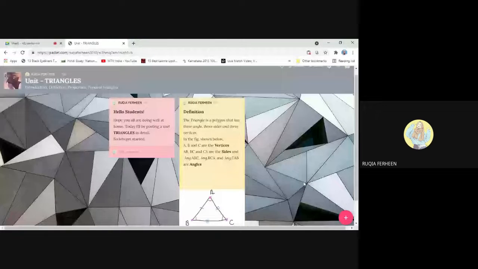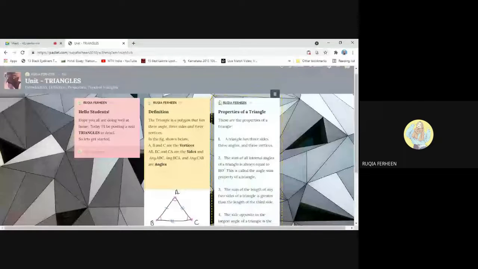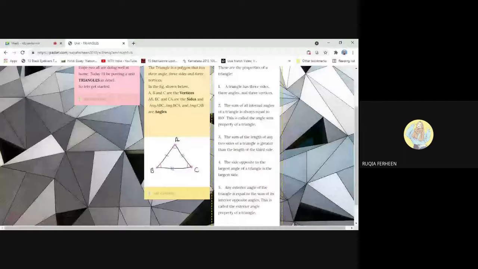Now I'll show you how to add an online image. So third is the properties. Properties of a triangle. I've already typed the properties. See, these properties are already in numbered points, or else if you don't want them as 1, 2, 3, and you just want bullet points, just select the points.